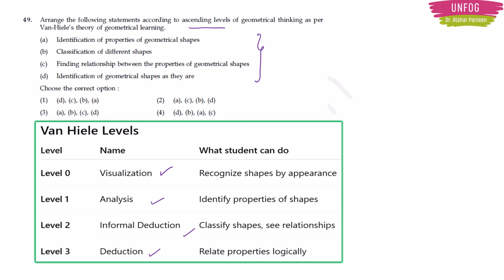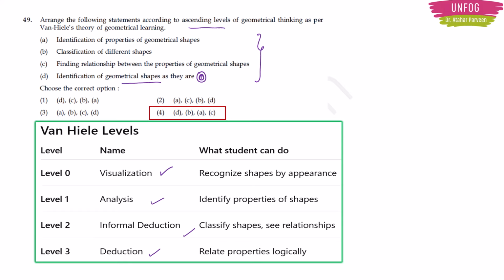So if you see carefully here, option 4 will be the correct answer, because see, first one is visualization, means geometrical shapes. This is the first one. That is level 0. Okay, let me write 0 here. Then analysis.